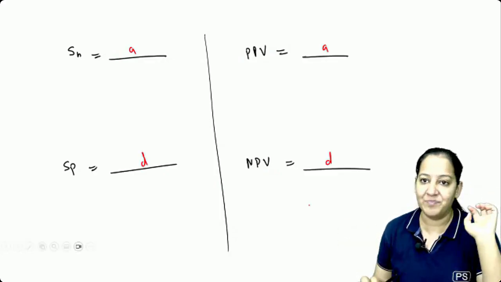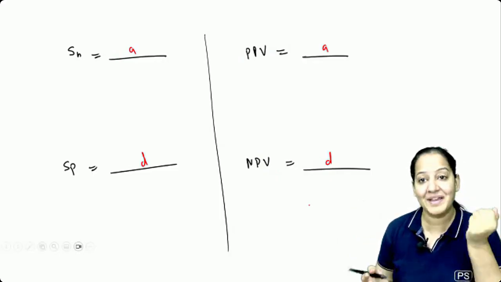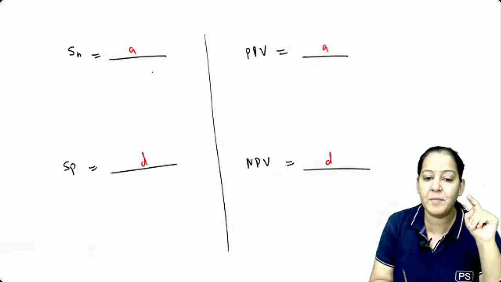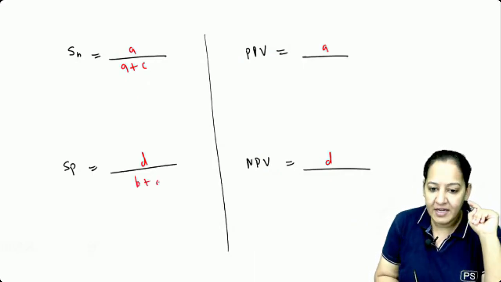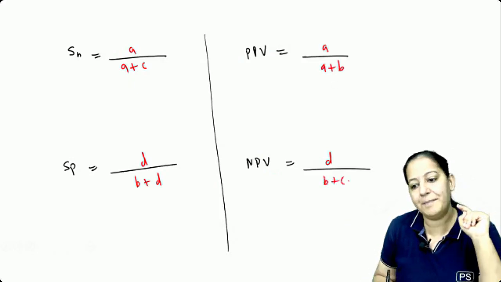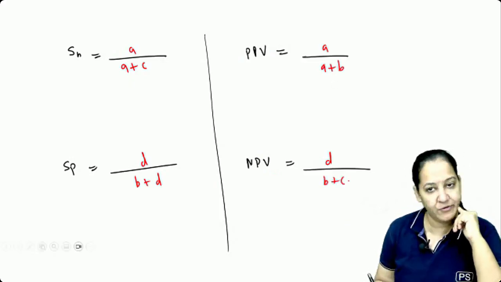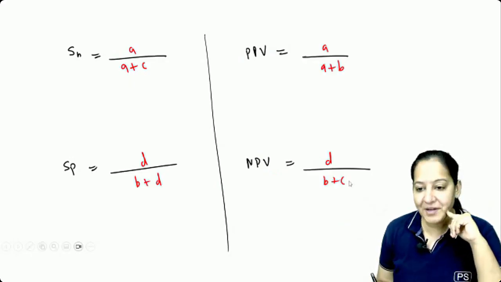Numerator is not a problem. The problem is the denominator. You must understand the denominator. Can you please tell me the denominator? Here A plus C, here B plus D. Here A plus B, here B plus C. If you understood, it's good. If you didn't understand, you have to learn it. There is no other choice given to you. How many of you got it?